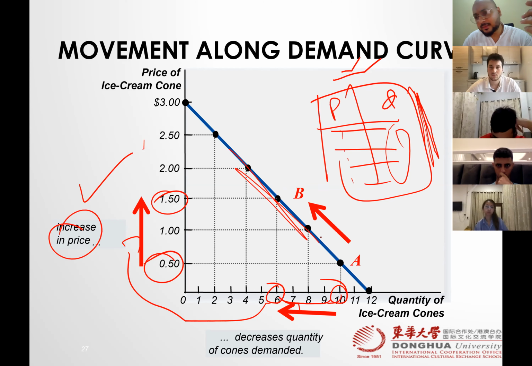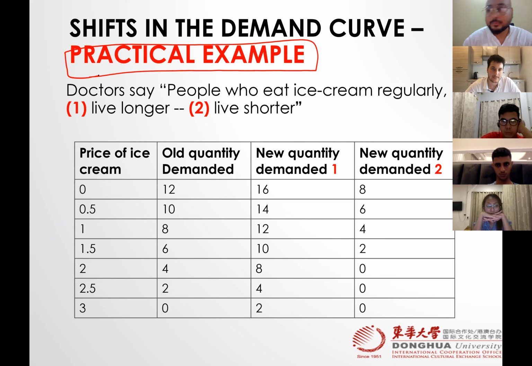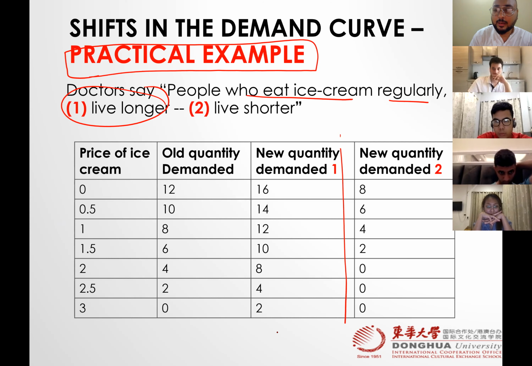But is this always the case? No. So we have a practical example, and we have two case scenarios. Number one, the event is that a doctor says people who eat ice cream regularly live longer. So there's a Gallup survey or whatsoever survey, they find out that if this research came out, people increase the quantity.